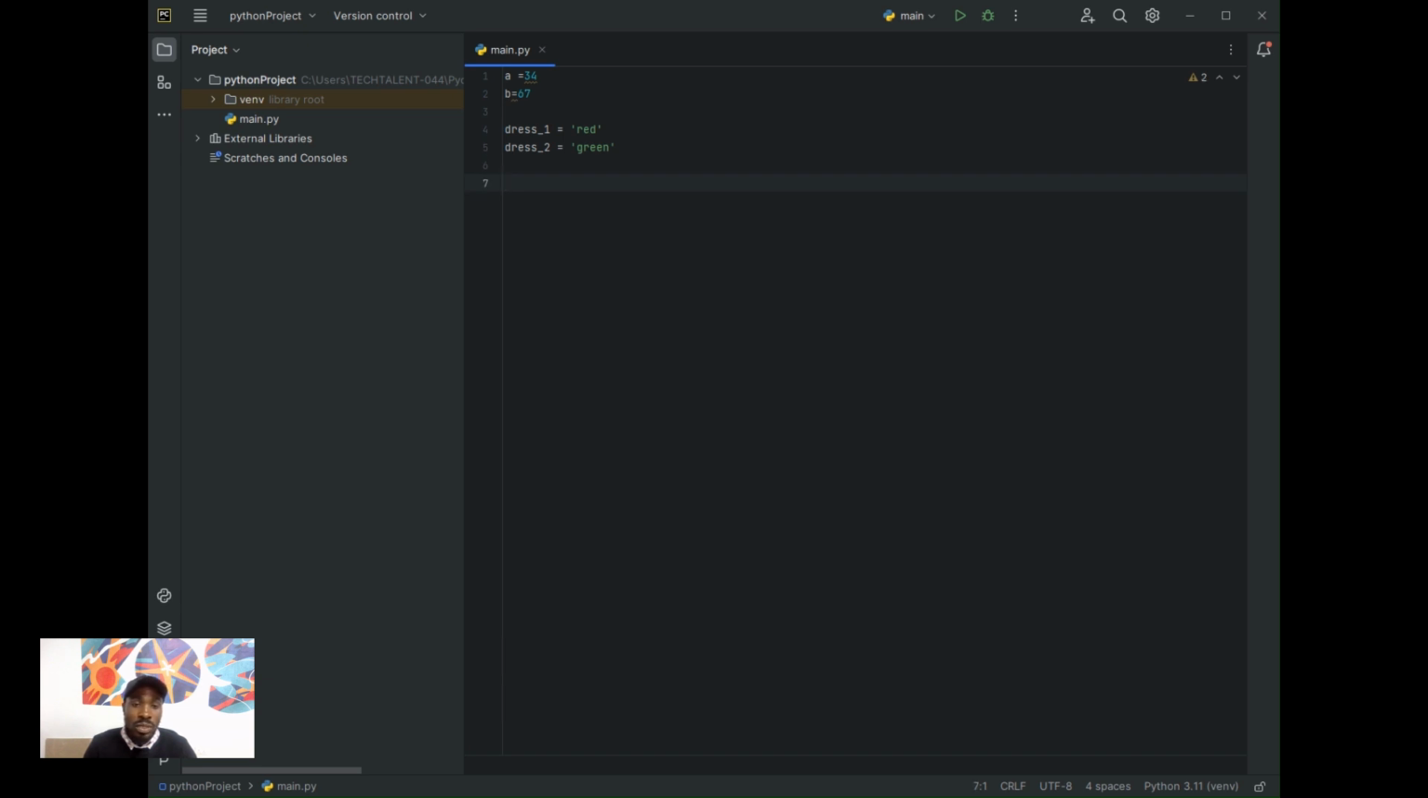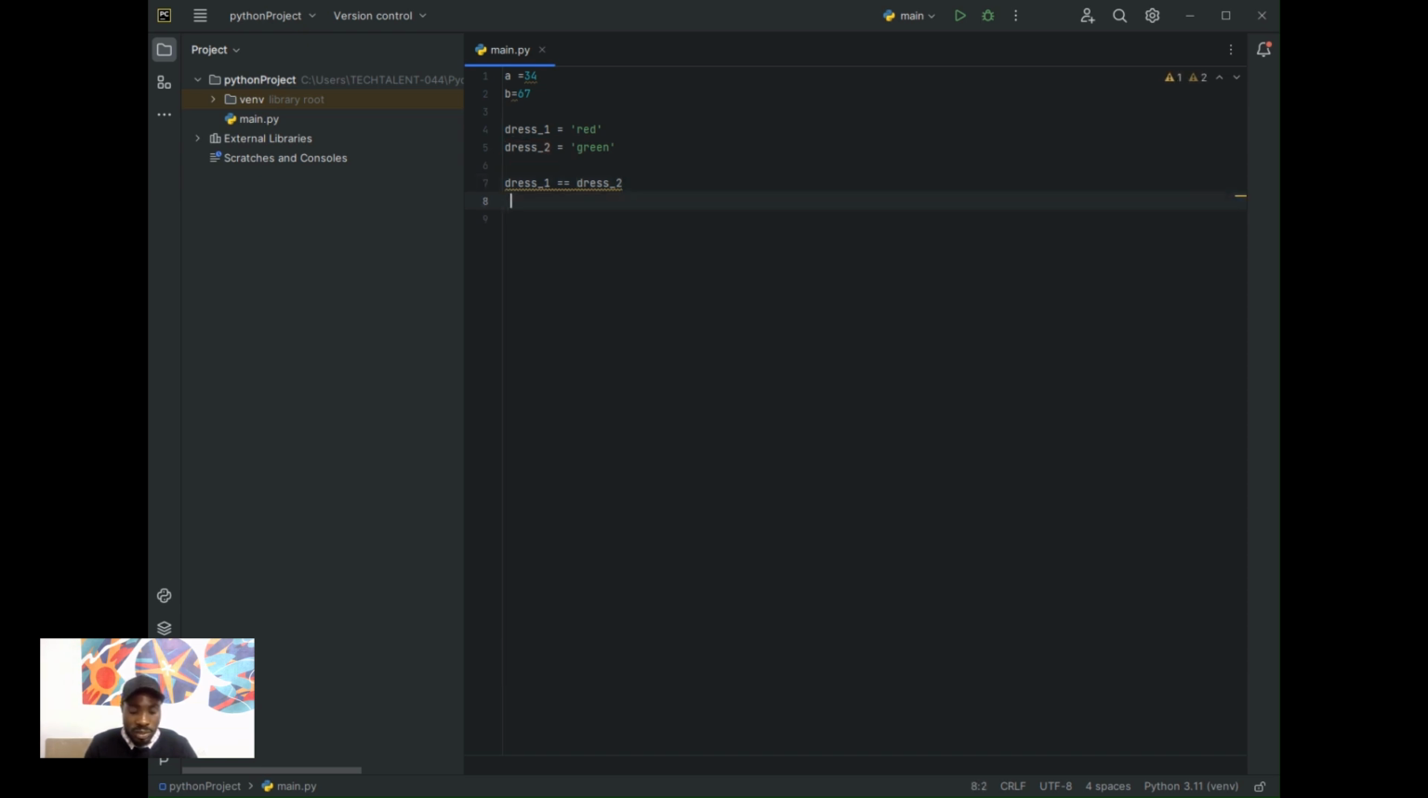Now, if you want to compare both of them, I can just say dress one is equal to dress two. Here I'm directly comparing dress one to dress two. If I run this line of code, it's going to tell me no. Why? Because dress one is red, while dress two is green. So this will return a false.